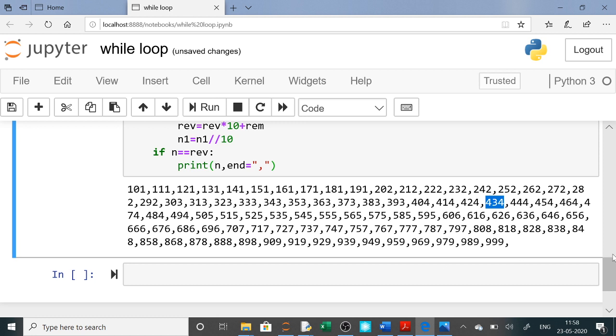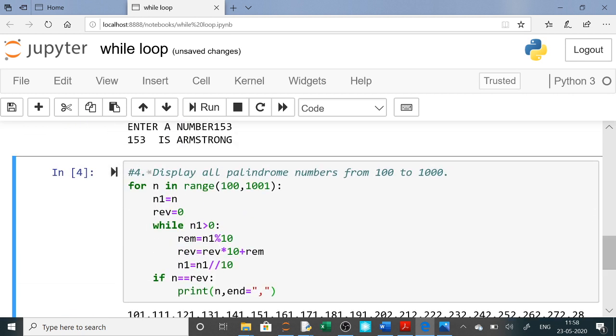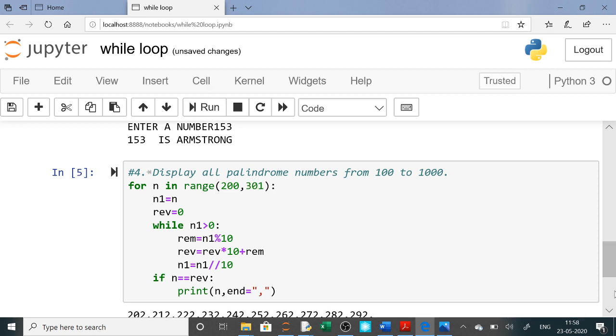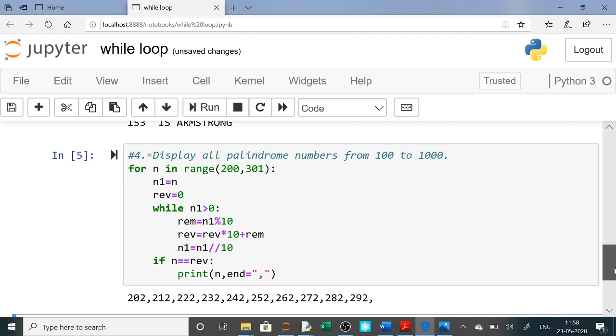If you want from 1 to 10, 1 to 100, any range, you only have to change the range. Only here you have to change it. So suppose I want to give here 200 to 300. So only 200 to 301 you have to give. So 301, and when you run, it will show here all the palindrome numbers from 200 to 300.